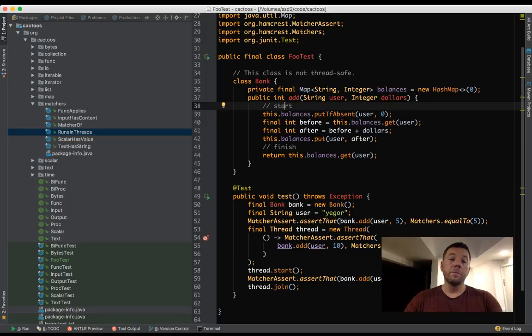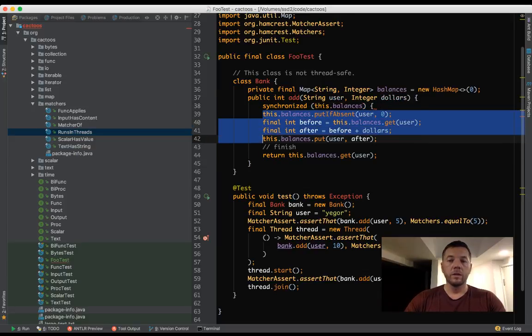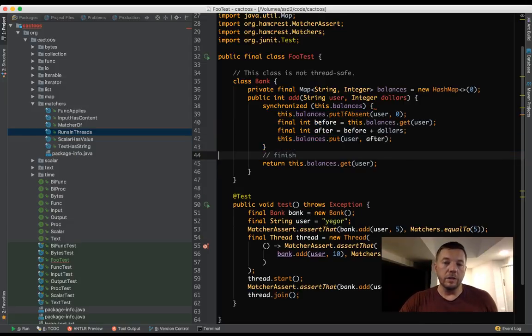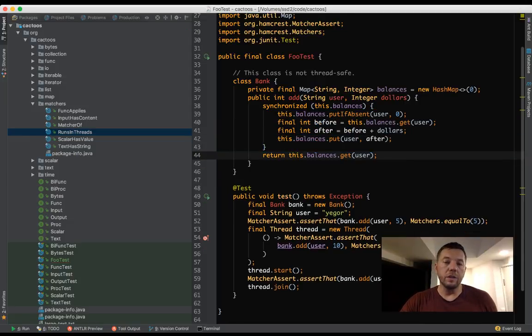How can I do that? Java gives us the native instrument for that. We need to say synchronized, like this. I'll explain what it means now. So this synchronized word means exactly what I just said.